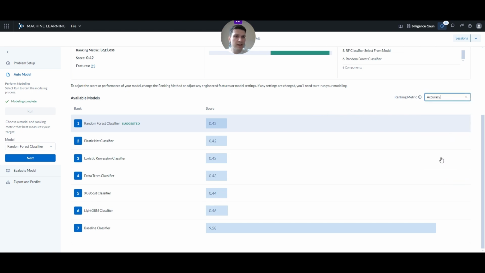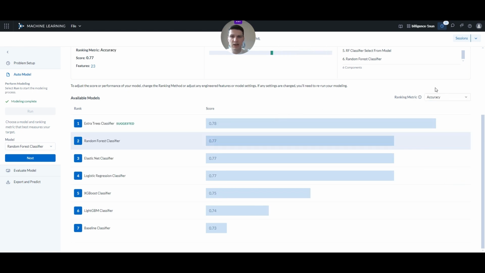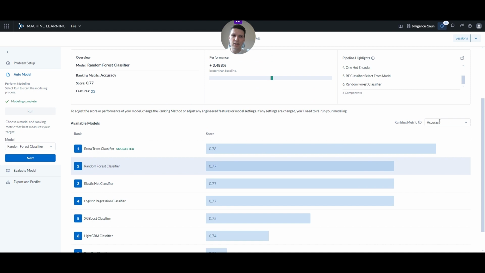We can try to have a look at different ranking metrics, for example, the classic accuracy, so how accurate it was in predicting the churn variable. And we can see that the random forest classifier ranks highly even in accuracy. So we can go through the different metrics and find the best fitting one that we will actually use for the predictions.